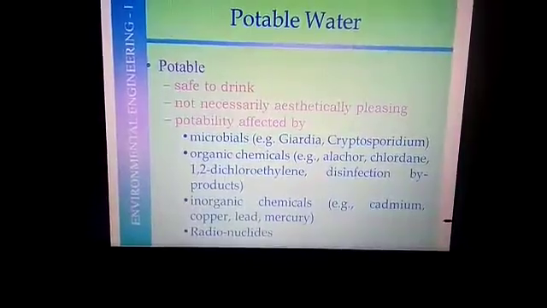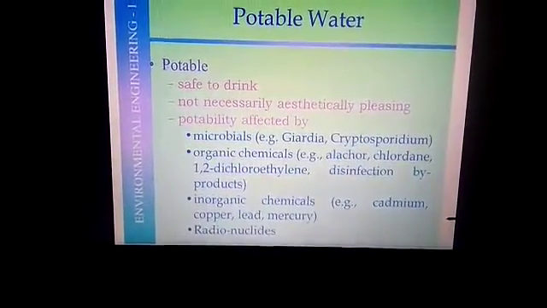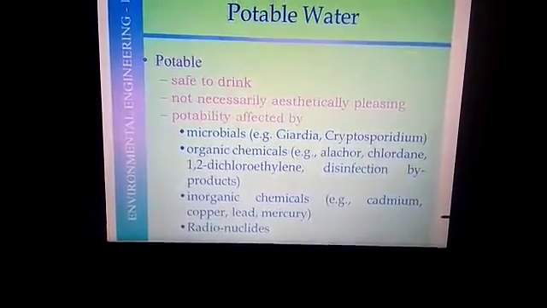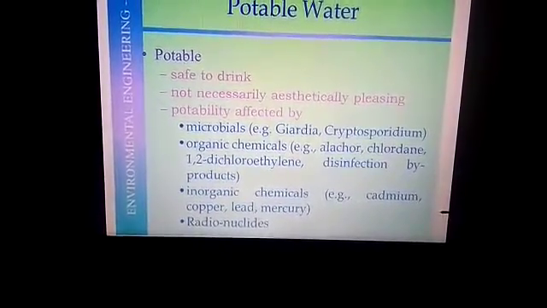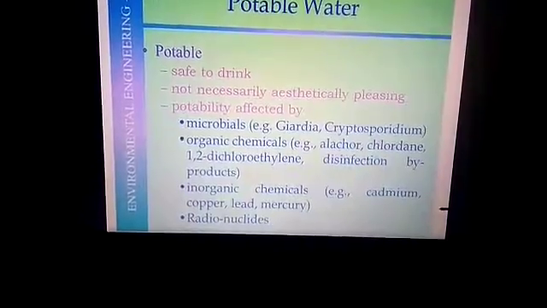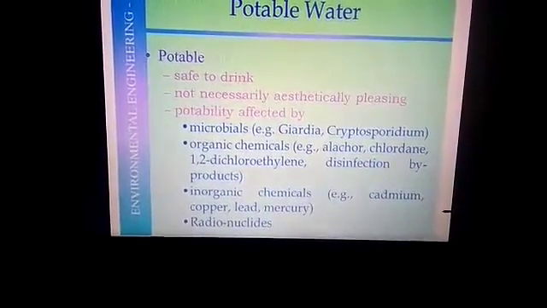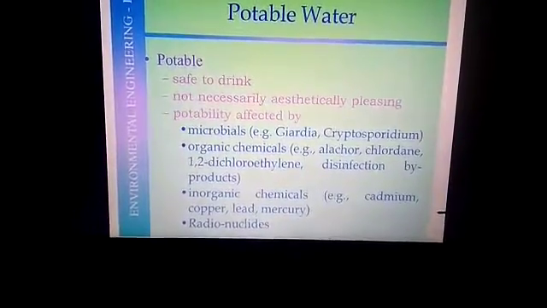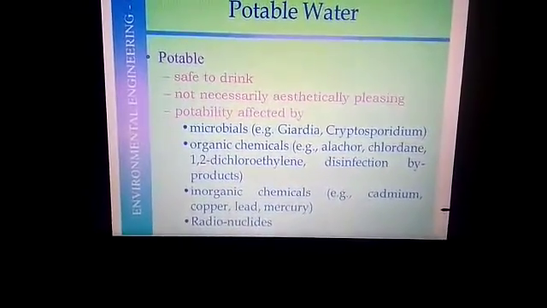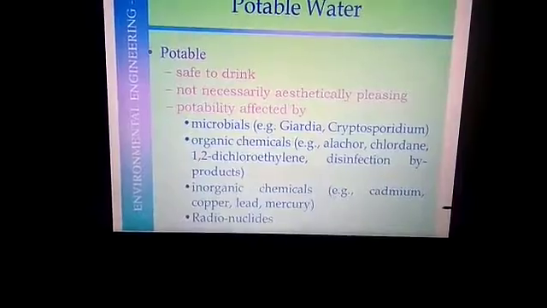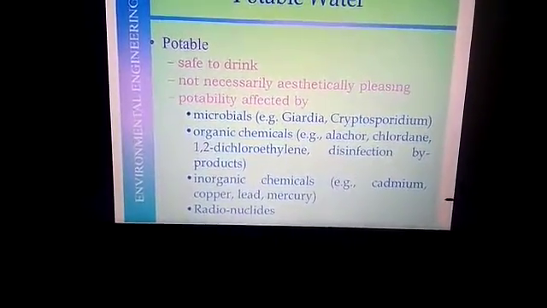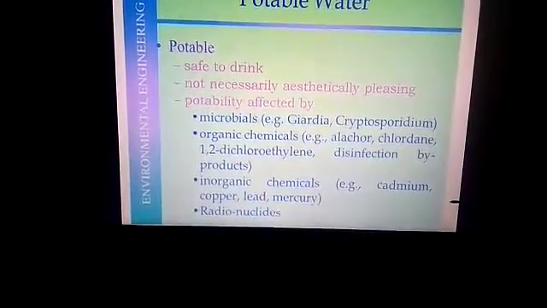For example, diarrhea. A symptom of this disease is frequent loose watery stools, and also cholera, amoebic dysentery. These are called waterborne diseases. That means disease comes from contaminated water. Diseases like diarrhea, cholera, amoebic dysentery and gastroenteritis are caused by waterborne bacteria.